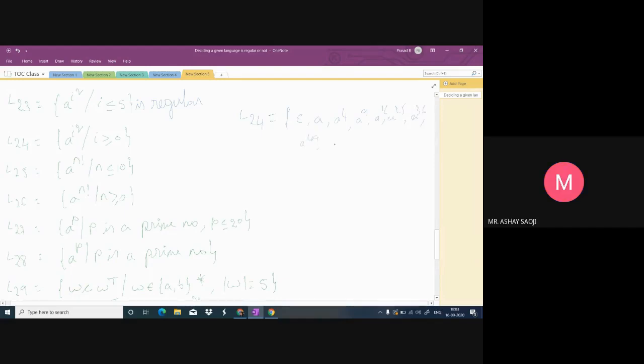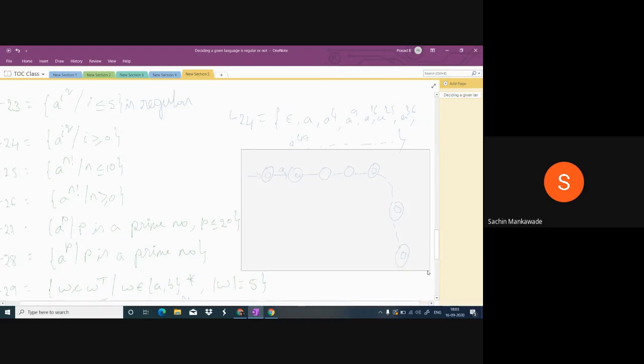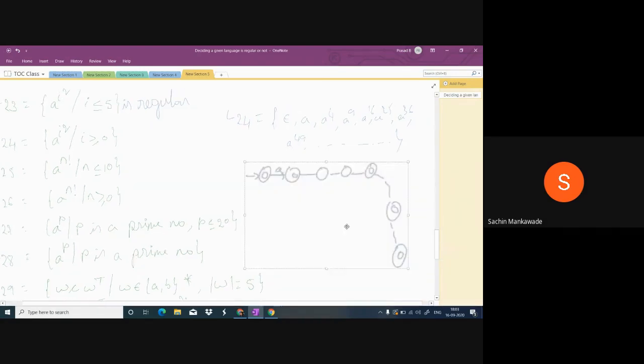How many? Infinite. So in this way, this is for epsilon, this is for A, and A square, A cube, this is for A power 4, and this is for A power 9. Like this, we cannot construct, because what is the last string? The last string is infinite. Here, the language will have an infinite number of strings. So, if you want to construct this way, we need an infinite number of states. So we cannot construct like this.